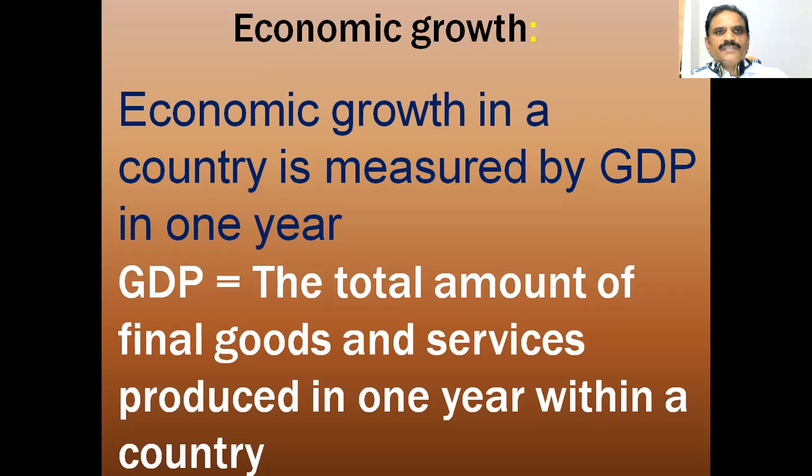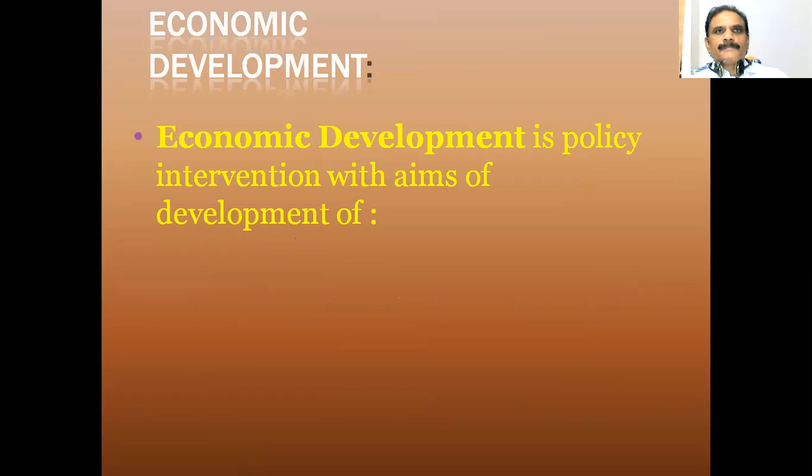In India, from April of a certain year to March of the next year, this is called the financial year. Whatever the total production in that one year is, that will be counted, and the GDP is calculated like this. So economic growth is measured by the GDP of that year.